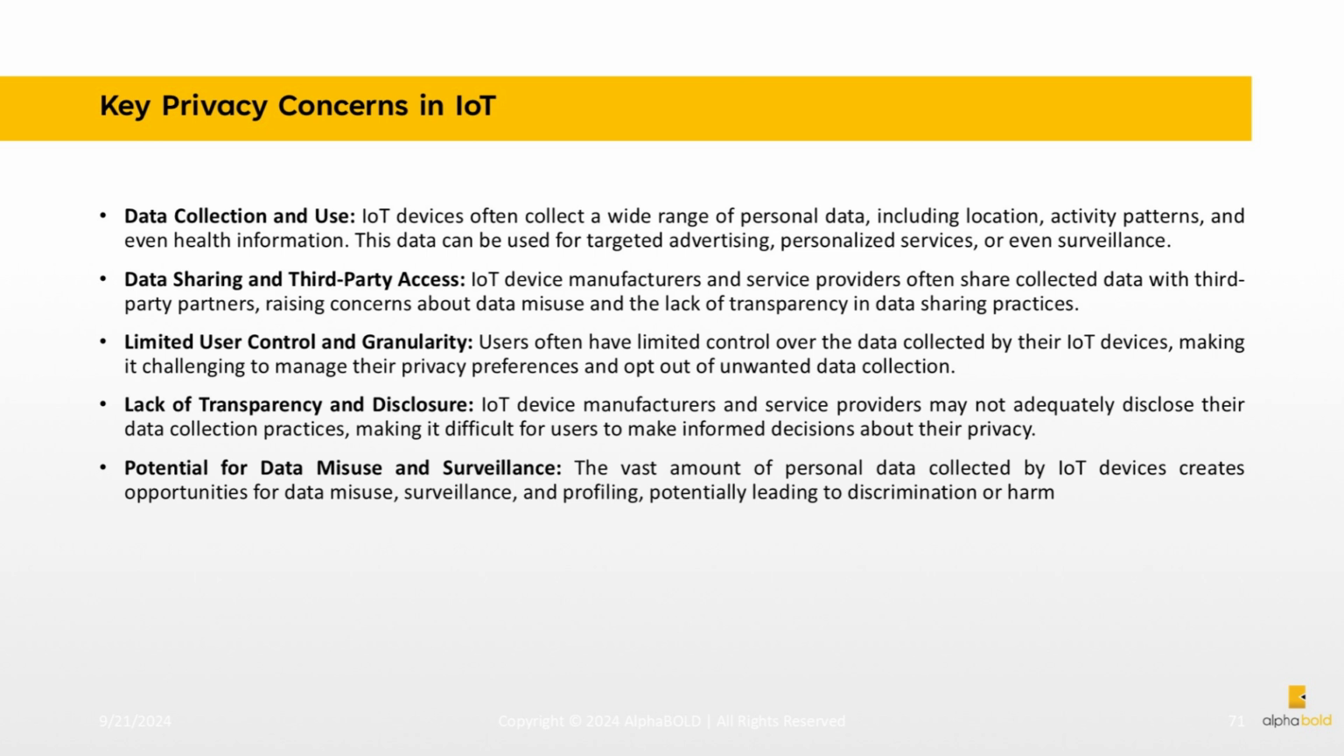Data collection and use. IoT devices often collect a wide range of personal data, including location, activity patterns, and even health information. This data can be used for targeted advertising, personalized services, or even surveillance. Data sharing and third-party access. IoT device manufacturers and service providers often share collected data with third-party partners, raising concerns about data misuse and the lack of transparency in data sharing practices.